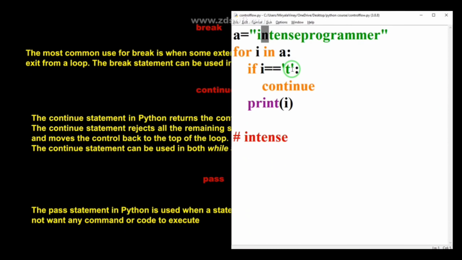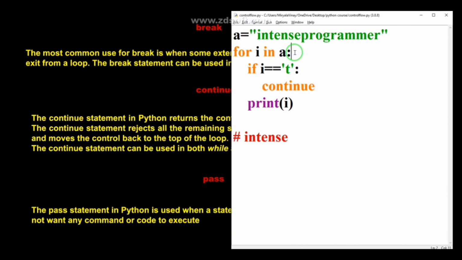N is equal to t is also false, that is why it will evaluate this print statement. After that I am checking the condition t is equal to t. Yes, automatically t is equal to t, that is why it will execute this statement, coming under the if block, and evaluate the continue statement. Whenever continue is used in the program, it will bring the cursor back to the starting point.